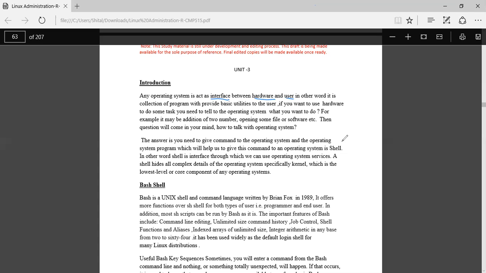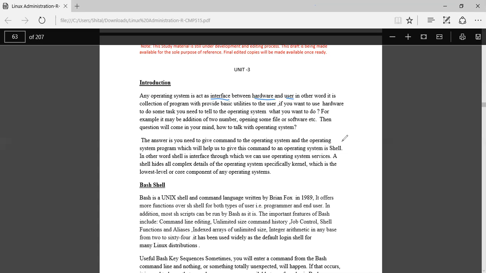Then the question will come in your mind: how to talk with the operating system? The answer is you need to give commands to the operating system, and the program which will help us to give these commands to an operating system is a shell. In other words, what is shell? Shell is an interface through which we can use the operating system services. A shell hides all the complex details of the operating system, specifically the kernel, which is the lowest level or core component of any operating system.